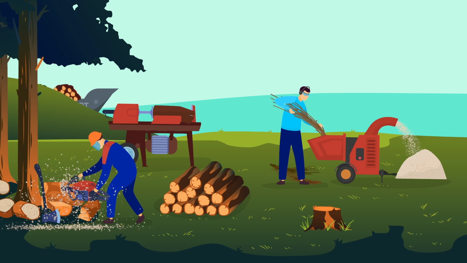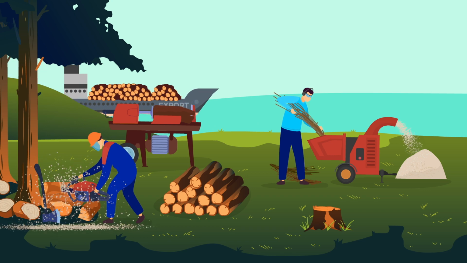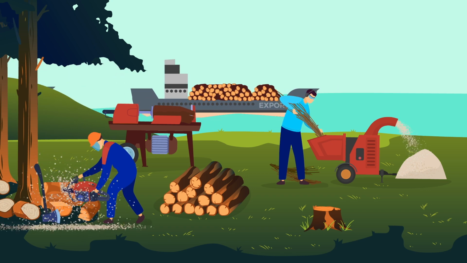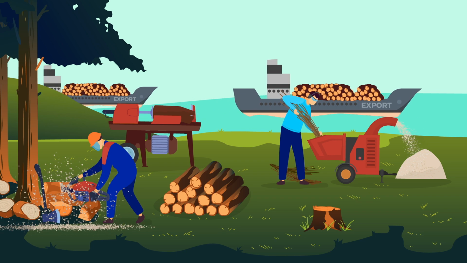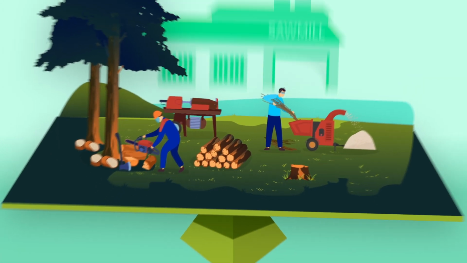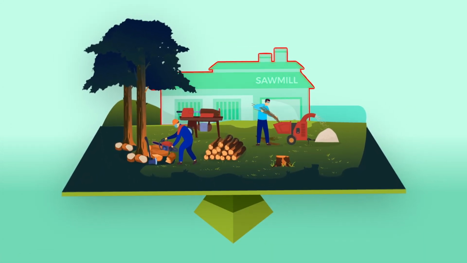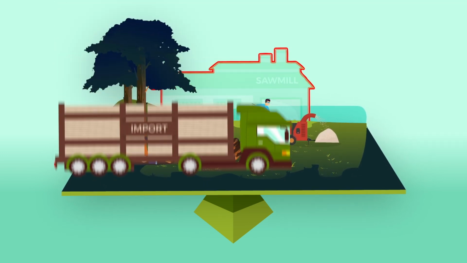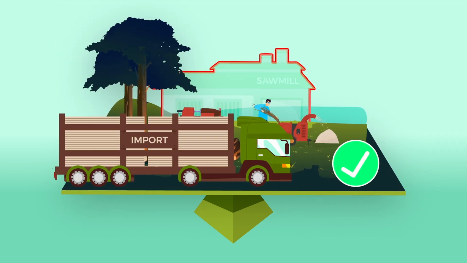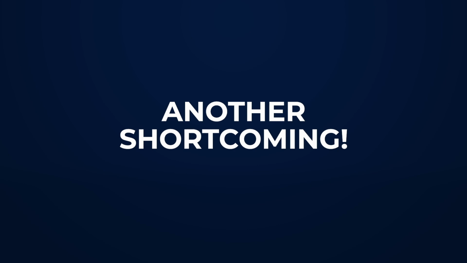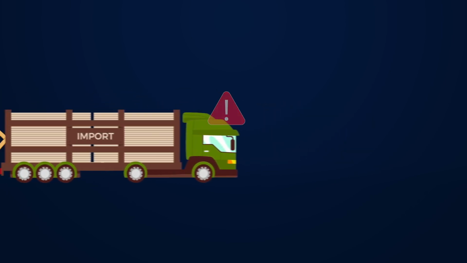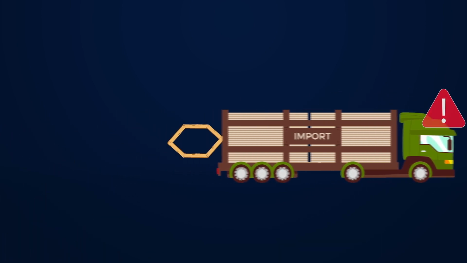Consider the situation in France. Wood industry exports logs. Instead of producing sawing within the country, France imports it. Here, the weak link is sawmill facilities, or rather the lack of them. Importation is currently the only solution, and this leads to another shortcoming. In case of import disruption, the supply chain breaks again.